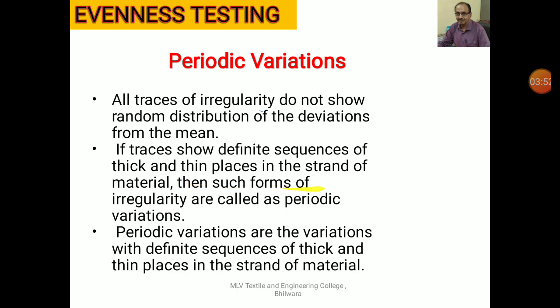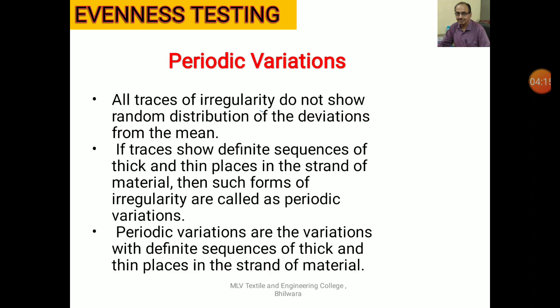Such form of variations is called periodic variations, since the thin places or thick places occur after a definite interval, after a definite sequence.